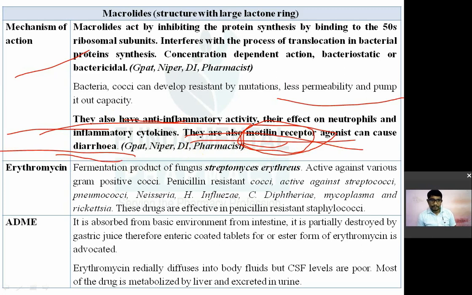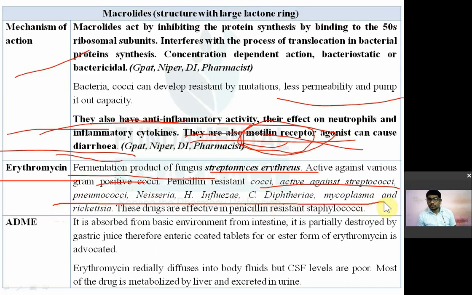Now in that category you have different drugs, like the first one is erythromycin. It is obtained from Streptomyces erythreus. So it is a fermentation product of the fungus Streptomyces erythreus. It is active against a variety of organisms like gram-positive cocci and penicillin-resistant organisms like streptococci, then cocci, Neisseria gonorrhoeae, then Haemophilus influenzae, Corynebacterium diphtheriae, Mycoplasma, and Rickettsia. So erythromycin is also effective against a variety of organisms which are resistant to penicillin.